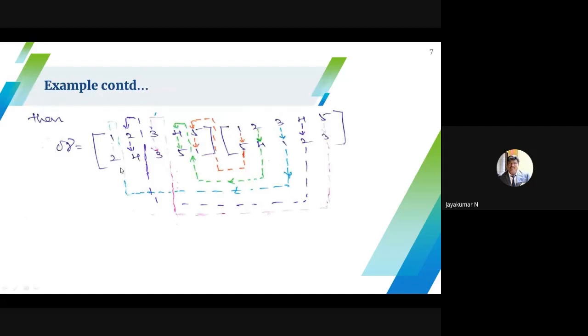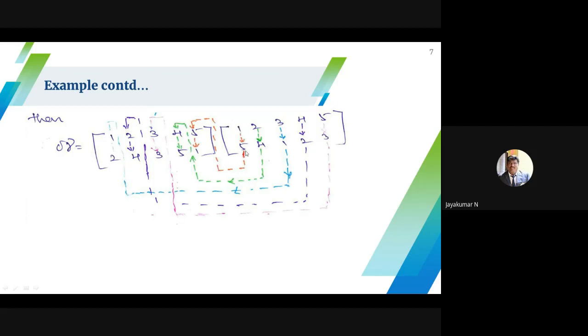So this is sigma, this is gamma. How do you apply the composition? That means from right to left. What I told, from right to left. So what's your right? Right is gamma. Left is your sigma. From right to left, I am going top to bottom.